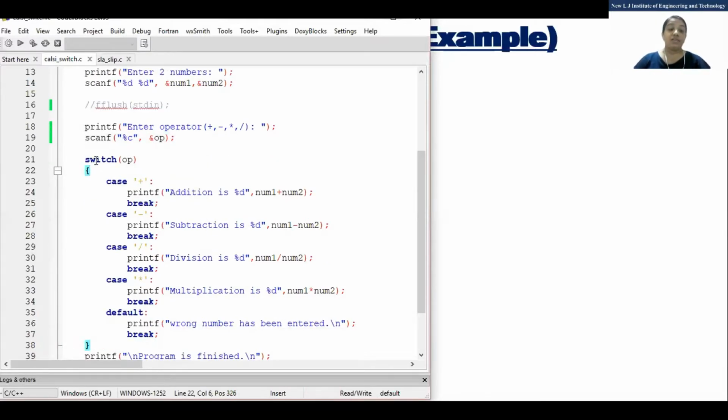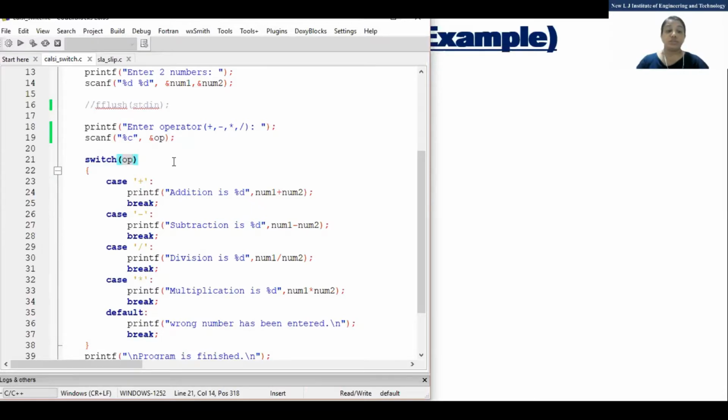After that, I told you the switch statement you need to write, and in parentheses you need to write whatever variable you want to compare with the case label. Here the case label is plus, so the variable should be the one you need to compare with that.